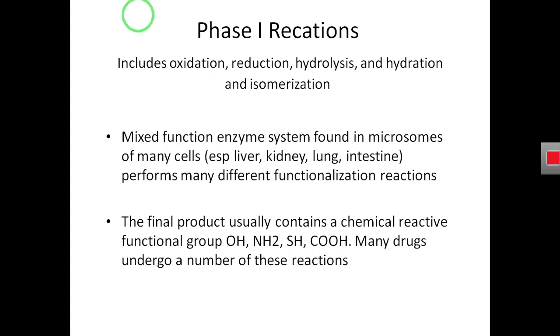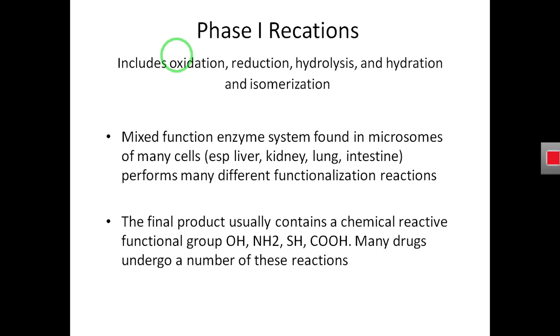What are the phase 1 reactions? Phase 1 reactions are the functionalization reactions. What are the functionalization reactions? A functionalization is the addition of a functional group in a drug, mainly a polar group, or the unmasking of a polar group that is already present in the drug and masked by certain other groups of the same drug. So how is the polar group added in the drug, or how is this polar group that is already present in the drug unmasked by the phase 1 reaction?